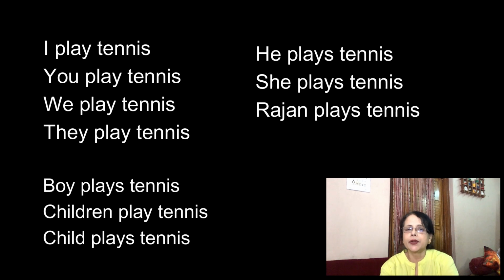If you want, you can repeat after me so that you get little practice. I play tennis. You play tennis. We play tennis. They play tennis. But when it comes to he and she, it's different. He plays tennis. She plays tennis. Rajan plays tennis.